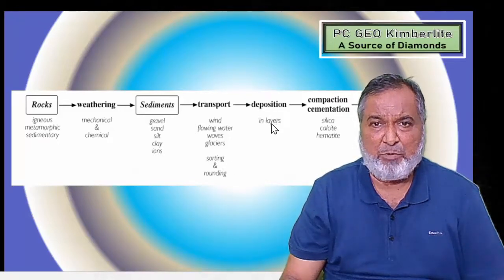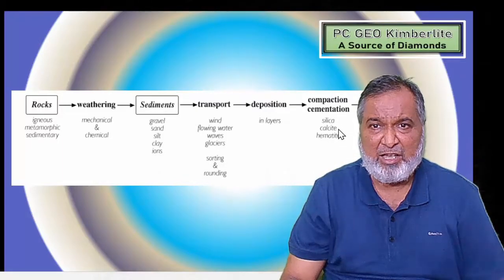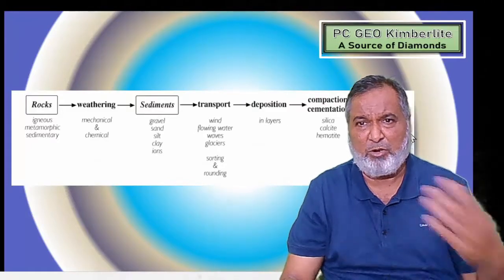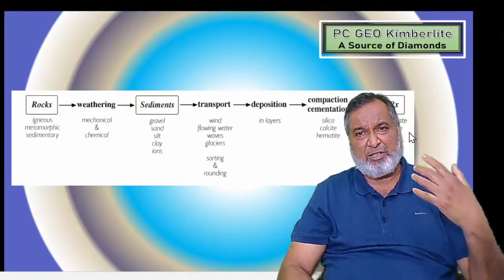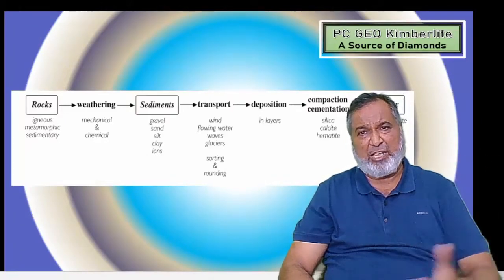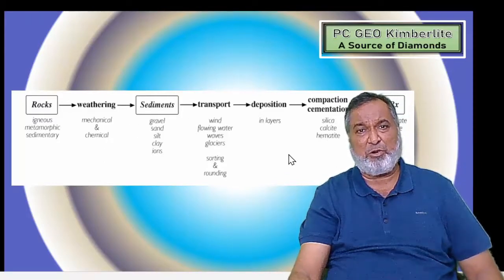After that they will be deposited in layers, then compaction and cementation with silica, calcite, hematite, and we are going to get the rock, whether a sedimentary rock like conglomerate, breccia, the varieties of sandstones, then limestone, shale. So these are the varieties of rock. By this process we are going to get the rock.